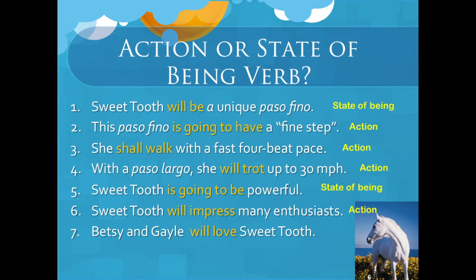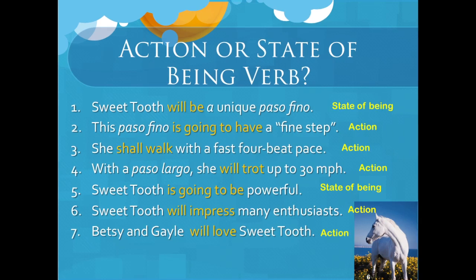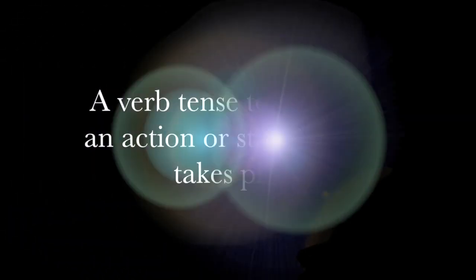Betsy and Gail will love Sweet Tooth. Will is the auxiliary verb, and love is a mental action, so it is definitely an action verb. And we will love all horses, right, Betsy? Bet your horses we do, and we always will, Gail.